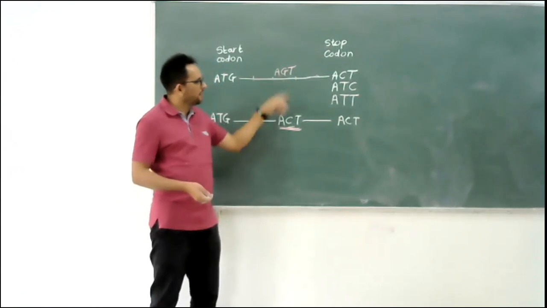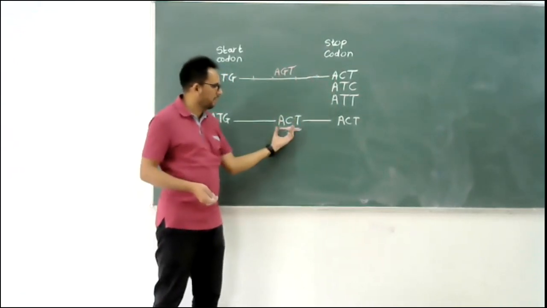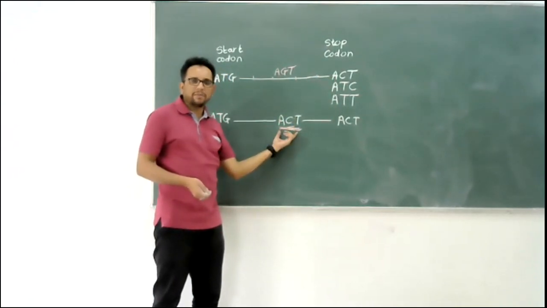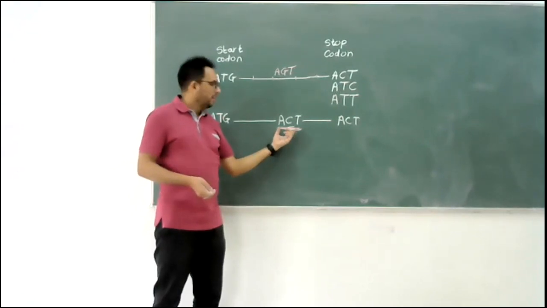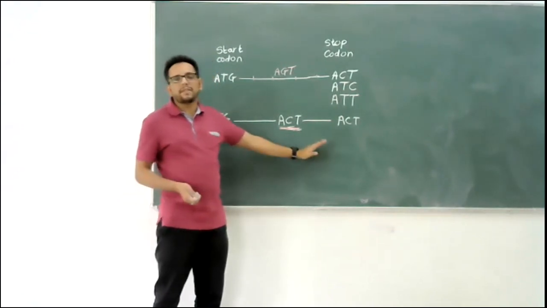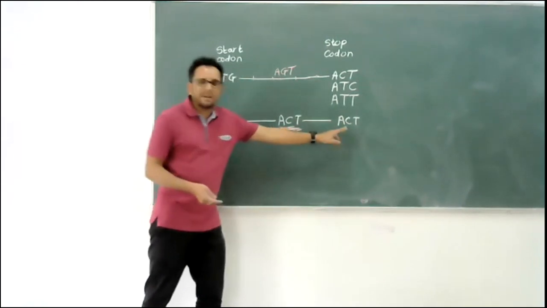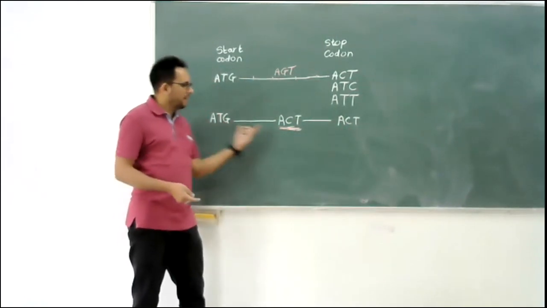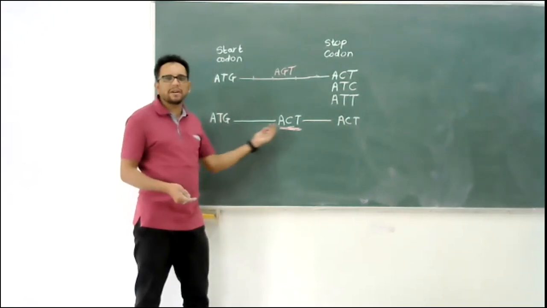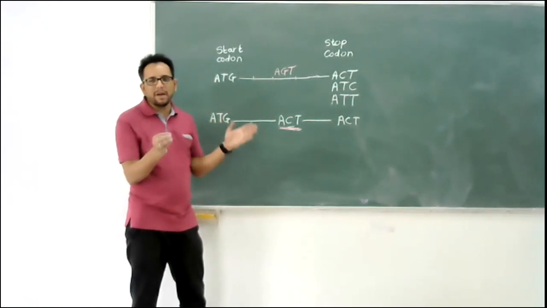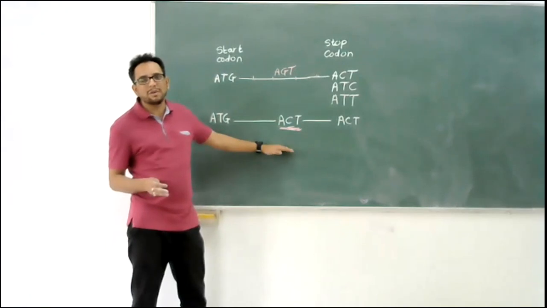So any of these stop codons, either of these three, if they come in between, will stop the protein synthesis. Only a half protein, or whatever smaller number of amino acids, will be developed.